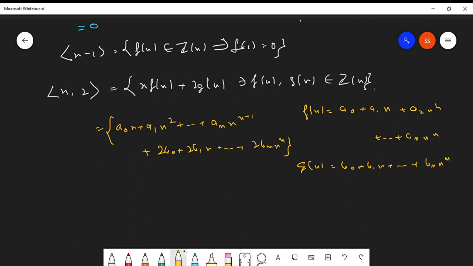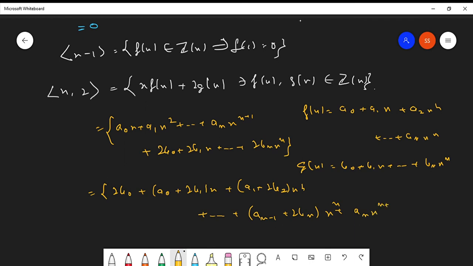Sorry, this is n plus 1. How can we write it? So we get 2b0 plus (a0 plus 2b1)x plus (a1 plus 2b2)x square so on till (an minus 1 plus 2bn)x to the power n plus an x to the power n plus 1.